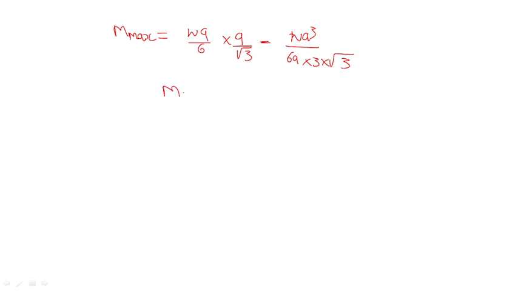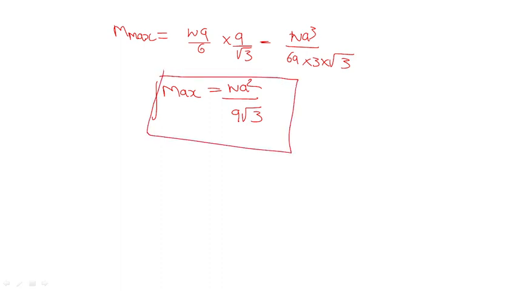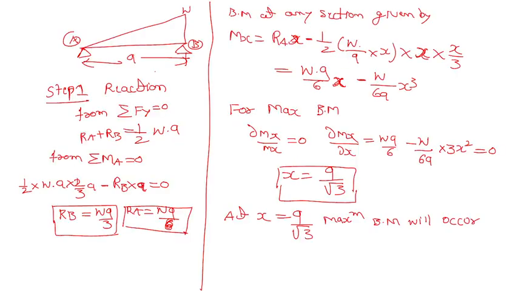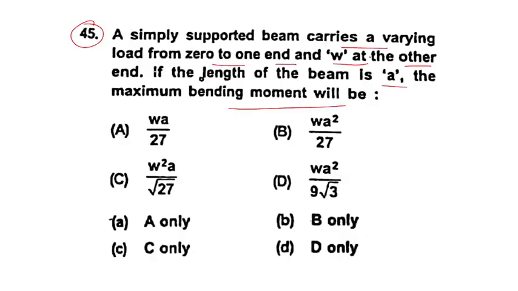So the maximum value is equals to what? Wa square divided by 9 root 3. Okay, so the maximum value is Wa square by 9 root 3. So this one is the answer for this question, D only.